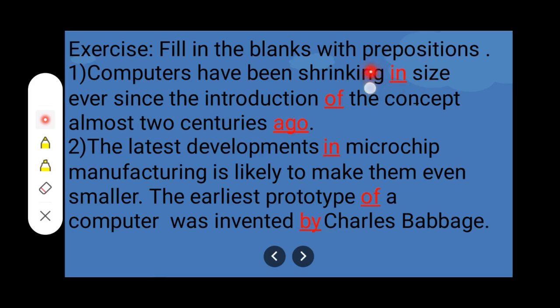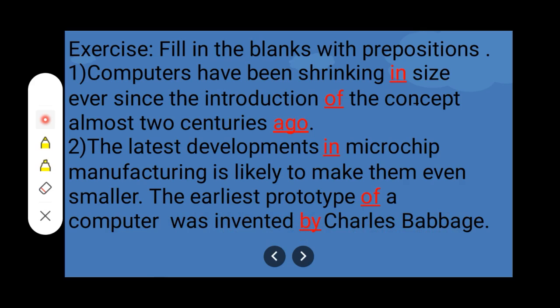So in first blank we will place in, second of and third ago. So our answer will be: computers have been shrinking in size ever since the introduction of the concept almost 2 centuries ago. Number 2. The latest developments dash microchip manufacturing is likely to make them even smaller. The earliest prototype dash a computer was invented dash Charles Babbage.